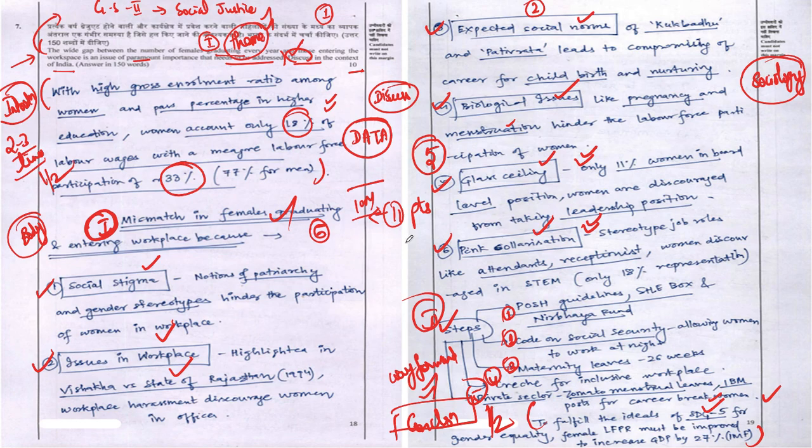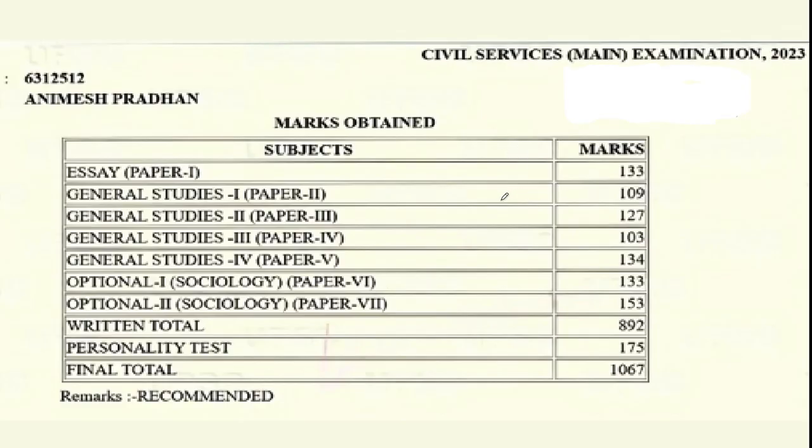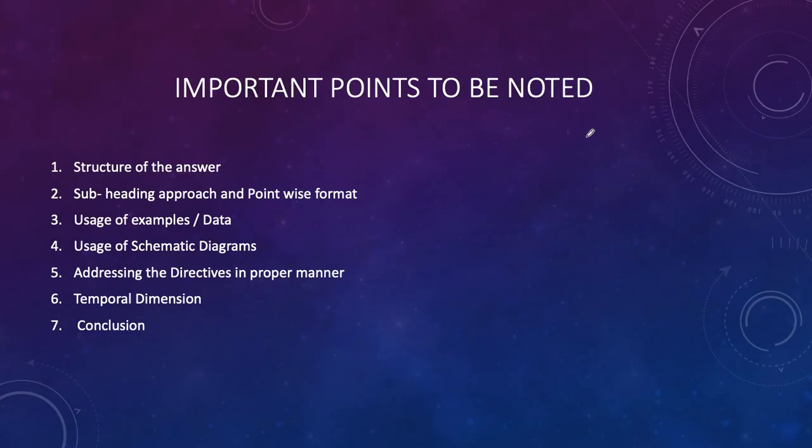But All India Rank 2 Animesh Pradhan, since he has brought in technical jargon with specialization, and not only that, he has used a Supreme Court judgment and he has used data, all these will add that extra half mark to him, and he will be getting 6.5 marks out of the 10 marker. This has been justified by the marks which he really got in the UPSC GS Paper 2 examination. If you look at it, friends, overall we have 20 questions, so on an average, if you would have got 6 to 6.5 marks for each question, then you would have got 127 marks. So this comes close to the reality.